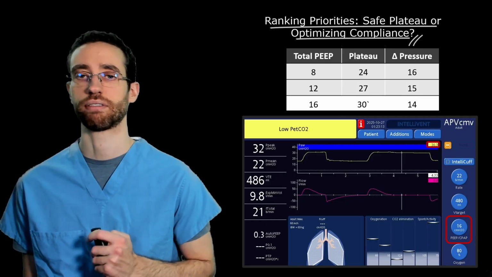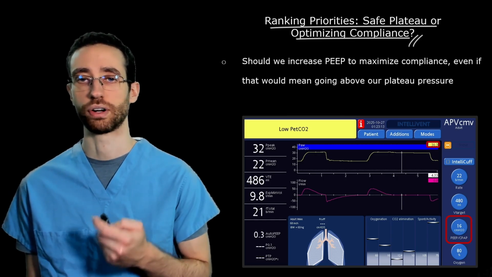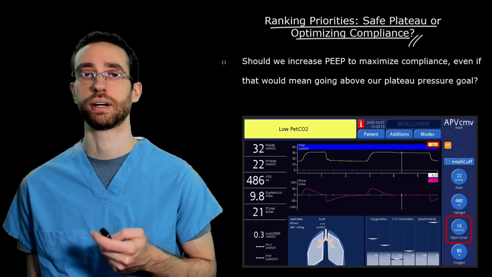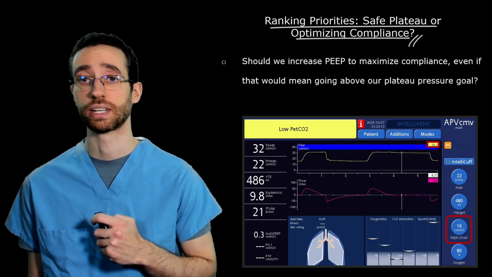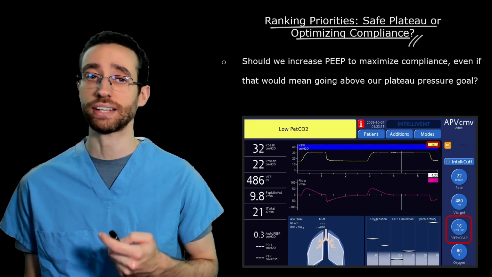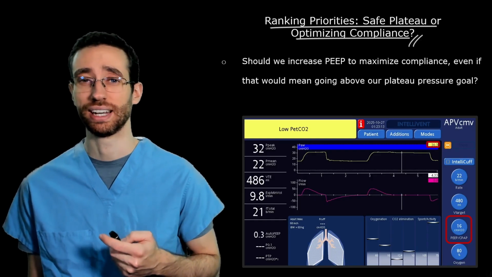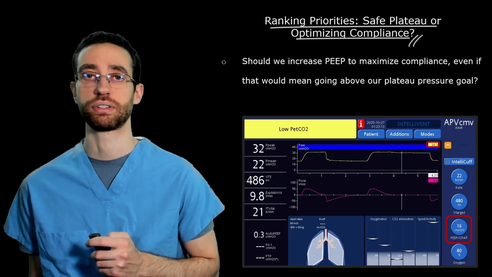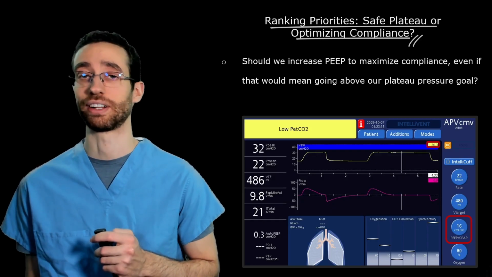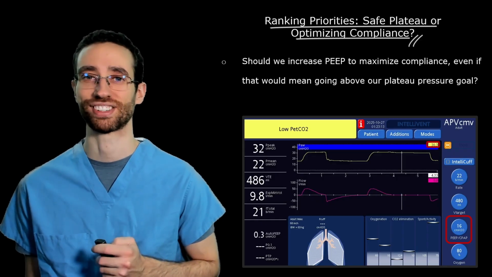Assume we cannot lower tidal volumes any further. What should we do? Increase our PEEP to try to further optimize compliance or maintain the current PEEP to keep a plateau within goal? Since we have no data to support placing higher emphasis in maximizing compliance over keeping plateau pressures less than 30, I would generally favor not increasing PEEP any further in most patients. However, we'll now talk about an important exception: patients with elevated pleural pressures.